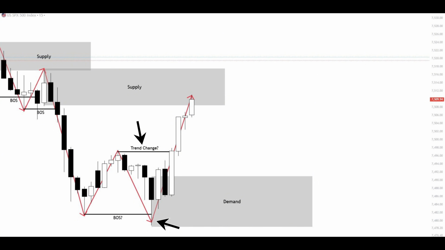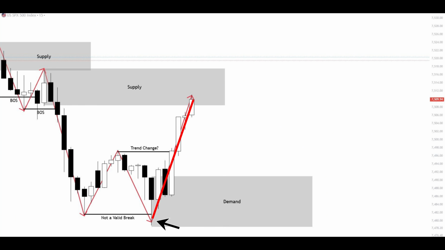If we look at this break of the last low, this happened with a wick and not with a candle closing below the last low. So this is not a valid break. And if the break is not valid, that also means that the supply from above was not valid. So if this supply didn't even exist in the first place, because the market didn't break the last low in order to validate it, then there was no available supply, which means that this push to the upside didn't break a valid supply yet.